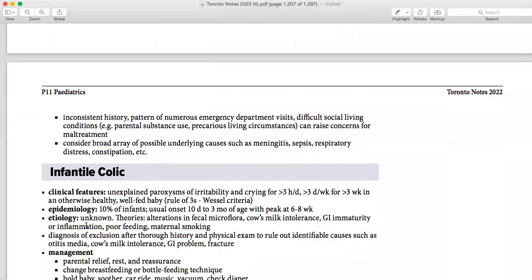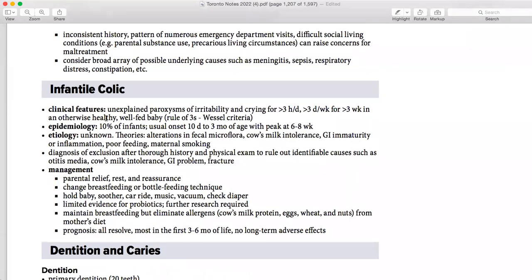Okay. Infantile colic: clinical features are unexplained paroxysms of irritability and crying for more than 3 hours per day, more than 3 days per week, or more than 3 weeks. So everything is 3, 3, 3. The rule of 3 is basically the Wessel criteria. The etiology is basically unknown, but something is hidden. And which is that one? Smoking, and maybe cow milk intolerance and GI immaturity, but you cannot miss out smoking.